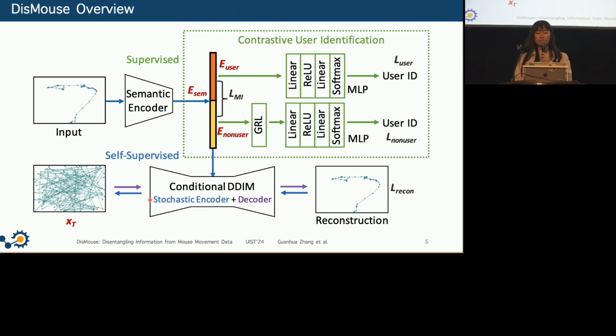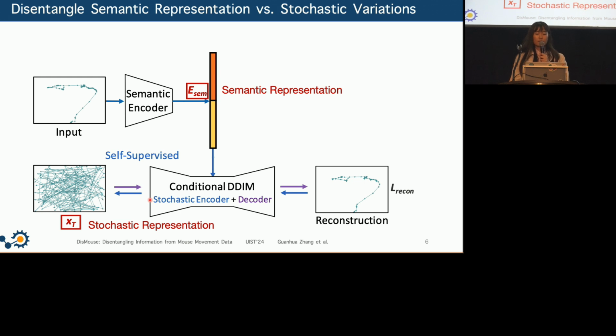Specifically, DisMouse combines supervised and self-supervised learning techniques. It includes a diffusion-based autoencoder that disentangles the semantic and the stochastic information. So it has an encoder to extract the semantic embedding, which further conditions the denoising diffusion process.